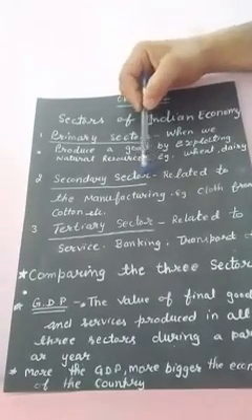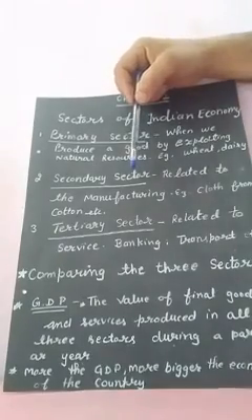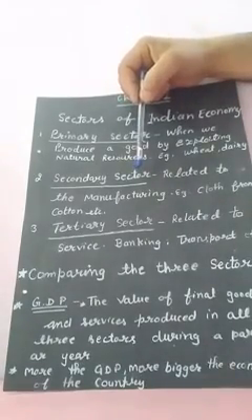Students, the farmers grow the crops and the crops are sold in the market. The crop which is sold by the farmer is then transformed into consumer goods. For example, the cotton which is grown comes under the primary sector.